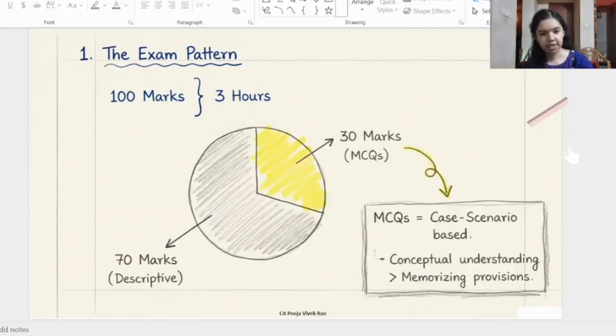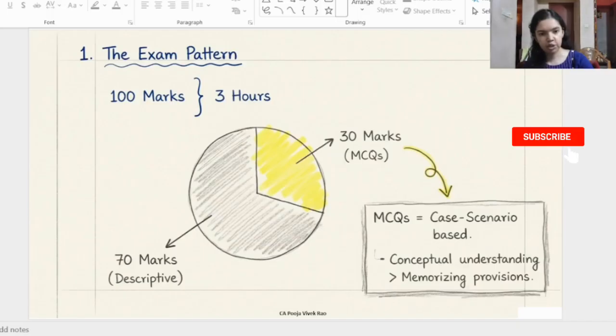So before discussing the strategy, first the question paper pattern. This is for 100 marks and it's a 3-hour paper. 70 marks is descriptive and 30 marks is MCQ. The MCQ will be largely based on case scenario. That means simply memorizing provisions will not be enough. It's important to develop conceptual understanding and the ability to analyze a situation.